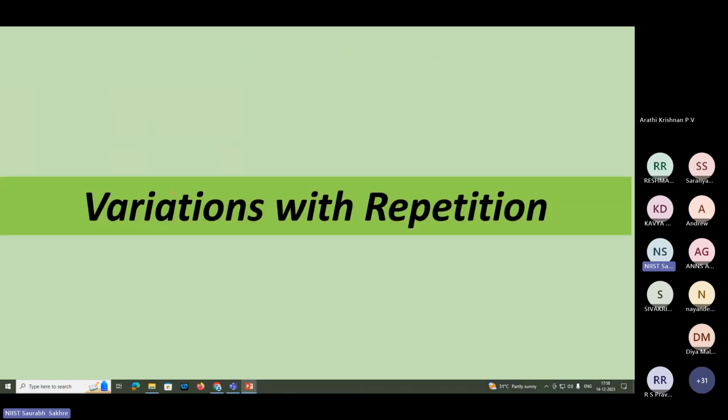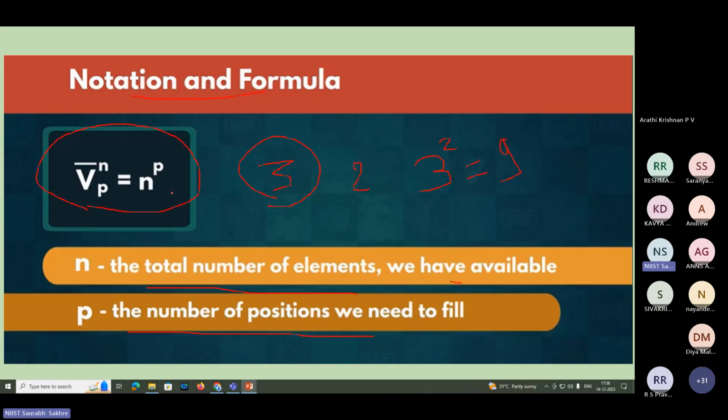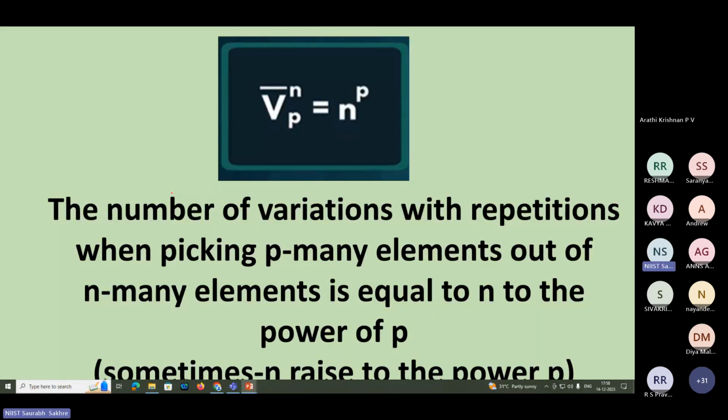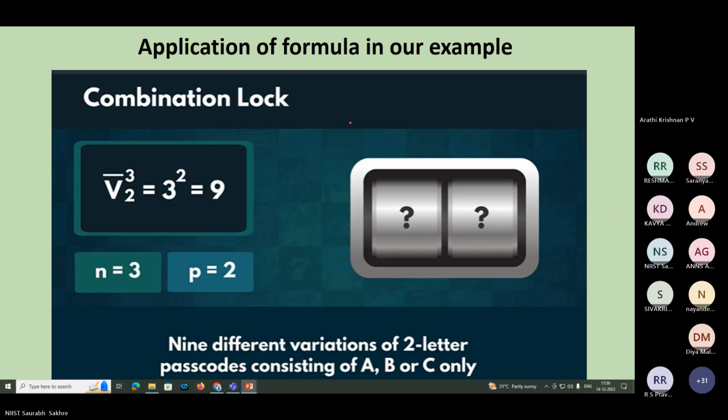Variations with repetition. After this we will see variations without repetition. This is the same formula I have just pasted again. The number of variations with repetition when picking p elements out of n elements is equal to the number of elements available raised to the power p. Now we have A, B, C: V bar 3,2 equals 3 squared, 9. Here n was 3, A, B, C, and p was 2, the passcode. So 9 different variations we can make.